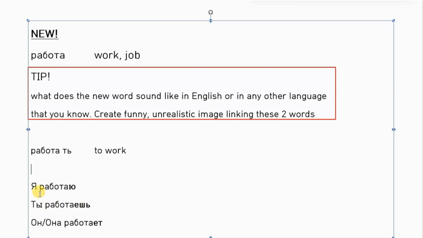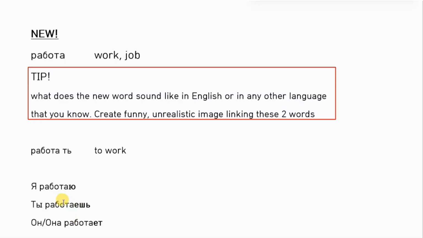For example, we can omit the pronouns sometimes, and it will be understandable because they have their own endings, right? So it is very important to learn these endings. And currently we're just studying the present tense. Now again. Я работаю, ты работаешь, он, она работает.